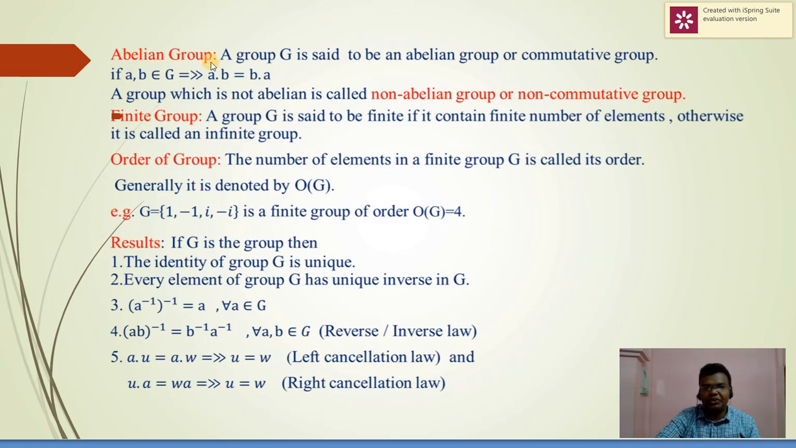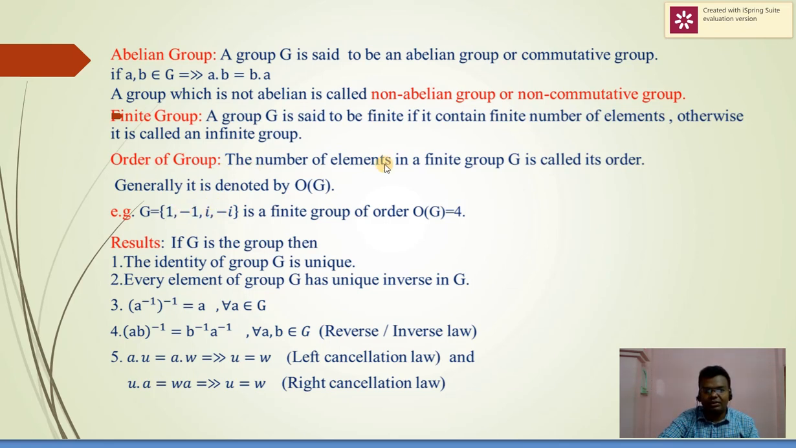Abelian group. A group G is said to be an abelian group or commutative group if a, b belonging to G implies that a dot b is equal to b dot a. A group which is not abelian is called a non-abelian group or non-commutative group. Finite group. A group G is said to be finite if it contains a finite number of elements. Otherwise it is called an infinite group. Here group G is a finite group because the number of elements is 4.